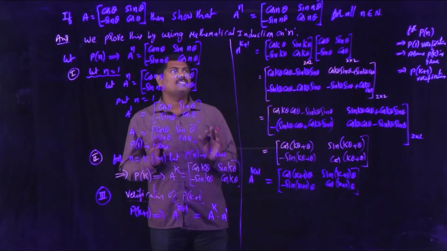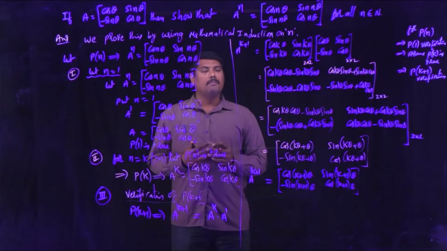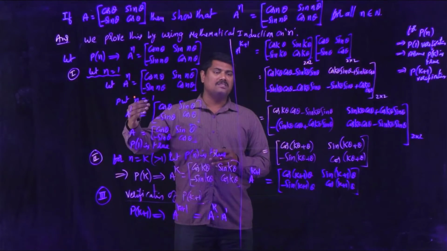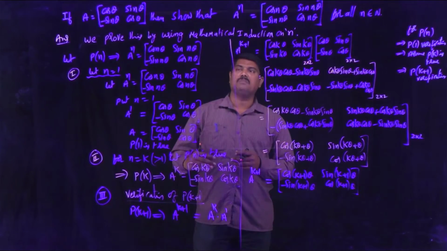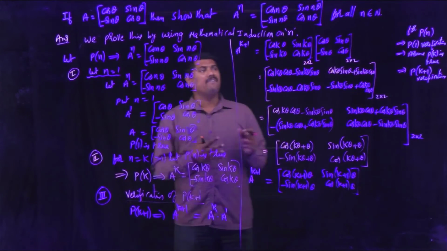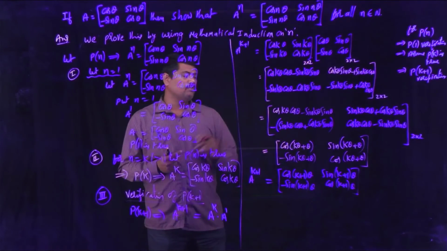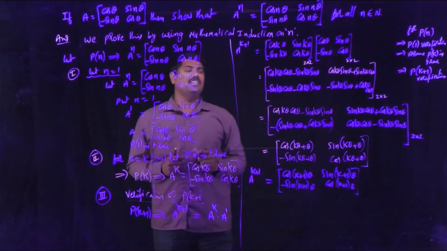So this is how we can verify a given statement using mathematical induction, verifying for n is equal to 1 for the statement and assuming n is equal to k for the statement is true, and again verifying the statement for k plus 1 terms, so that you will get the statement in the same manner as given in A power n.